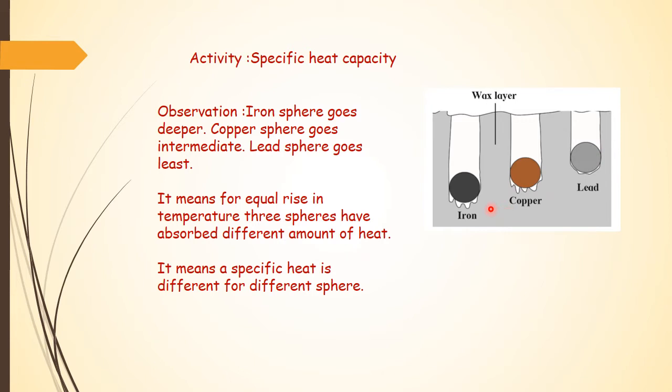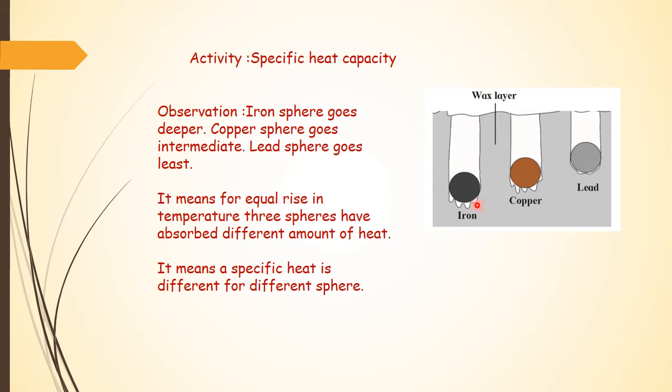Then we are going to keep those spheres on a wax layer. Now naturally wax will start melting and what you will find is that iron will achieve more depth than the copper, than the lead. Now the question arises why it happens.